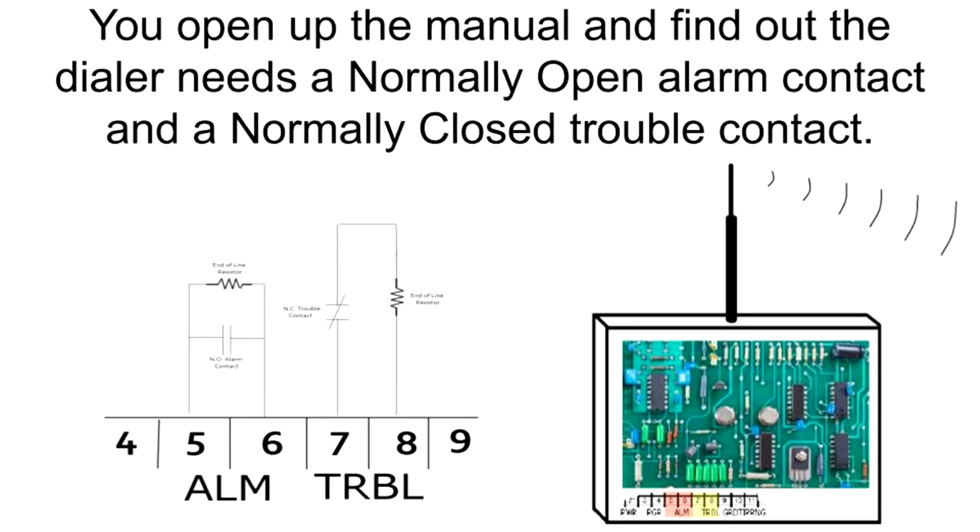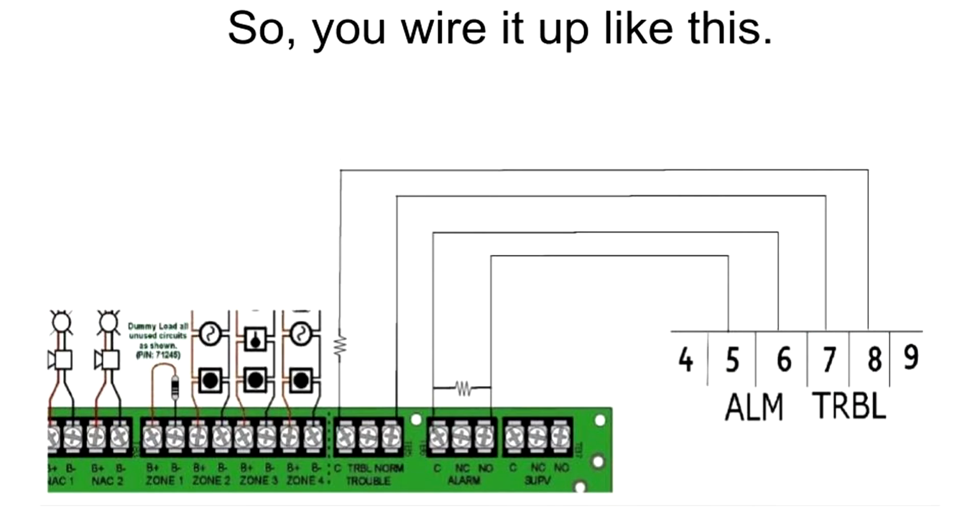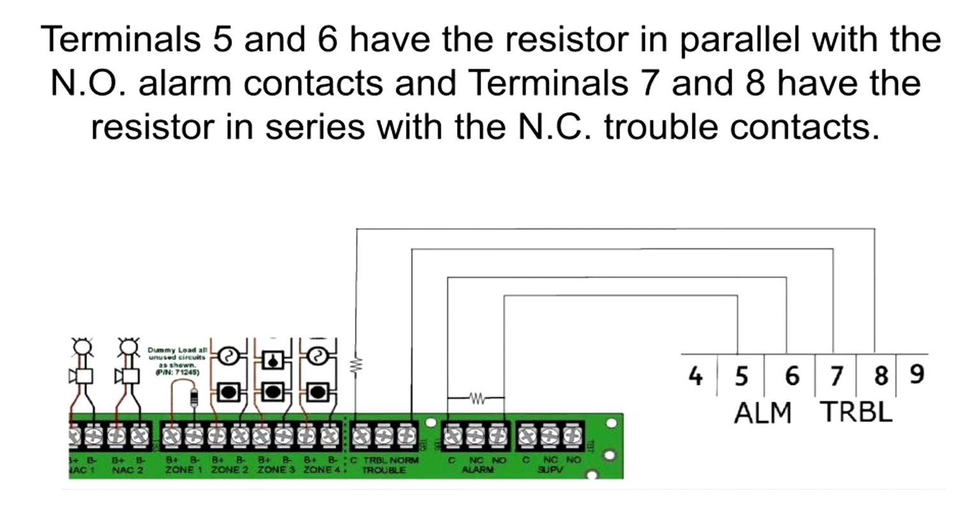You open up the manual and find out the dialer needs a normally open alarm contact and a normally closed trouble contact. So, you wire it up like this. Terminals 5 and 6 have the resistor in parallel with the normally open alarm contacts, and terminals 7 and 8 have the resistor in series with the normally closed trouble contacts.